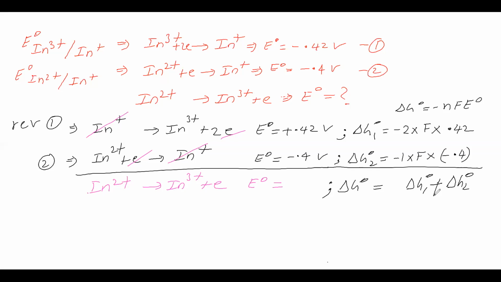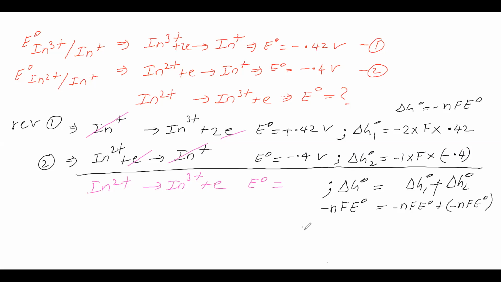Now delta G naught is equal to minus nFE naught. Delta G1 naught is equal to minus nFE naught, plus delta G2 naught is minus nFE naught. Which value is getting cancelled? F, Faraday, is getting cancelled. The minus also cancels. Here the number of moles for this is 1, so we will leave it. Faraday is also cancelled.